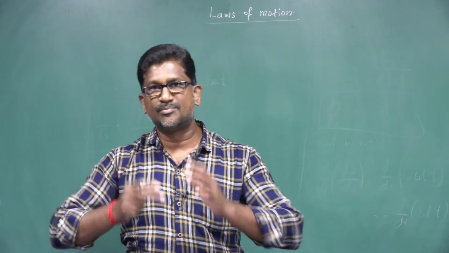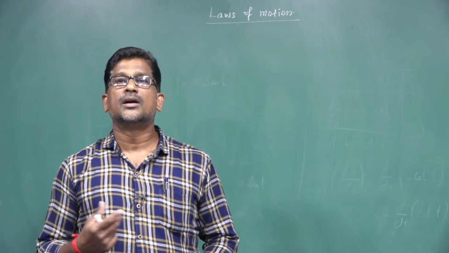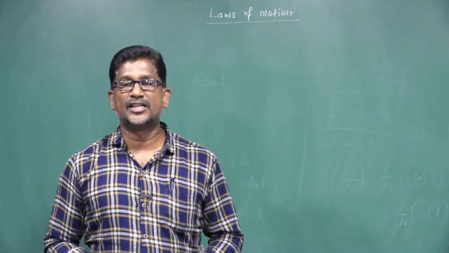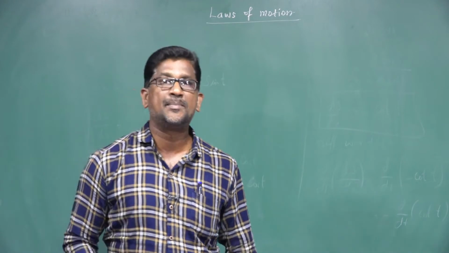Galileo's experimental arrangement consists of two inclined planes.